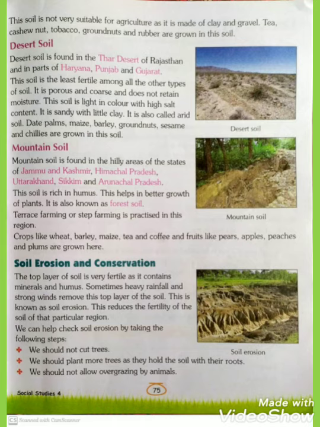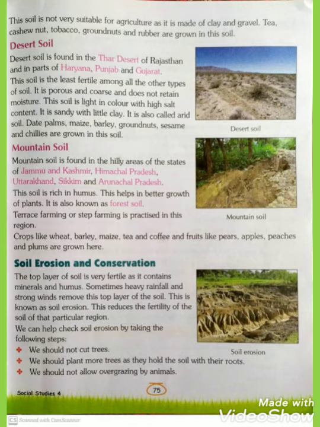Sesame is also known as til. Maize means corn. Barley is a plant that produces grain used for food or for making beer and other drinks. So all these crops are grown in desert soil.